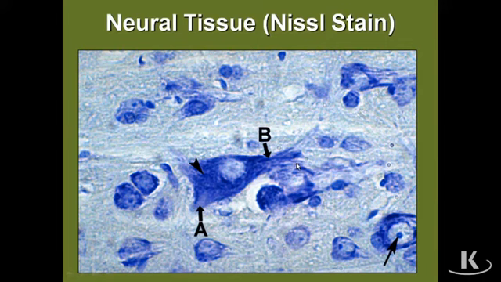In the next slide, we have a histologic preparation of the neuropil containing neurons and glial cells that are stained with a Nissl stain. Notice we said that Nissl stain will only stain parts of neurons or glial cells that contain rough endoplasmic reticulum. So what we're seeing in this picture is a large multipolar neuron with prominent amounts of basophilic Nissl staining rough endoplasmic reticulum at the arrowhead. Note that in the neuron at the lower right, we see the prominent nucleolus embedded in the central part of a nucleus with lots of euchromatin.